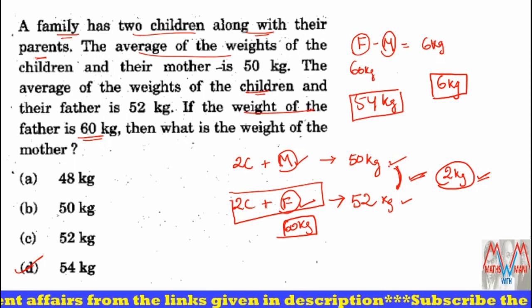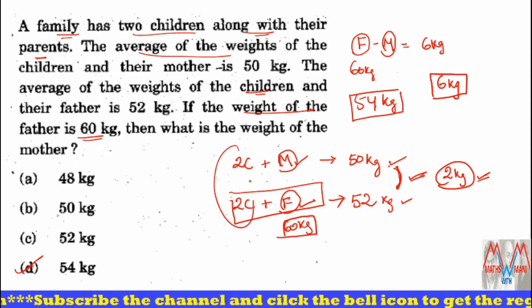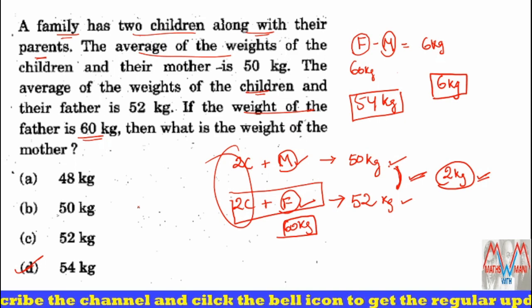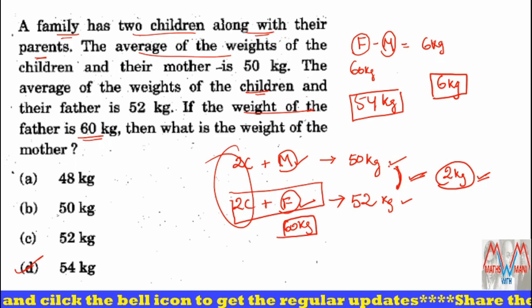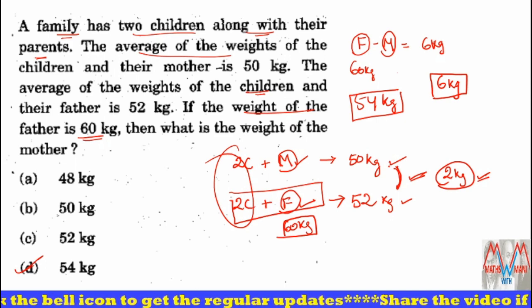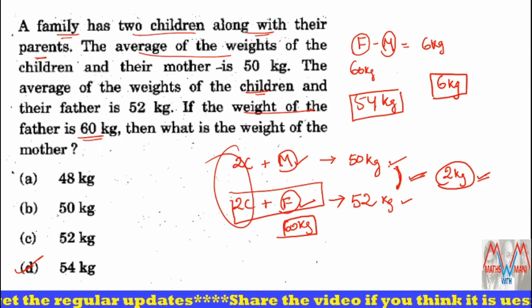Clear? Basic knowledge. 2 kgs increase on 3 persons, the total increase is 6 kgs. In both the cases the children are present, so the increase is because of father. So the difference of father and mother is 6 kgs. That's why the answer for mother weight is 54.